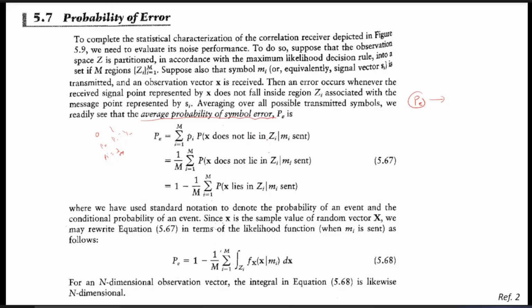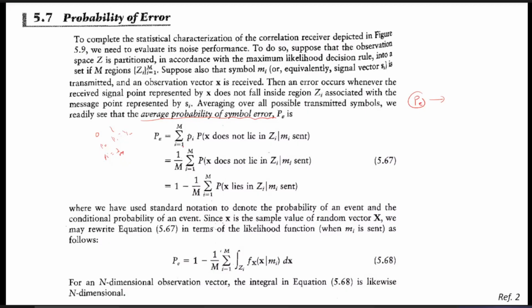If this x does not lie in Zi, then only will it detect the error. Then only the error will occur. Mi was transmitted, whereas this x, that is the observation vector, does not lie in Zi, which could make the decision in favor of mi, so the error will occur. Similarly, this probability we need to add over all the symbols.